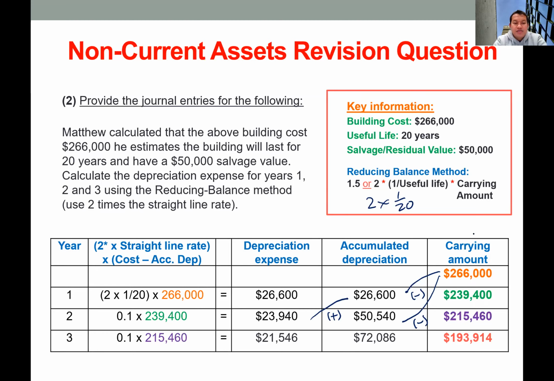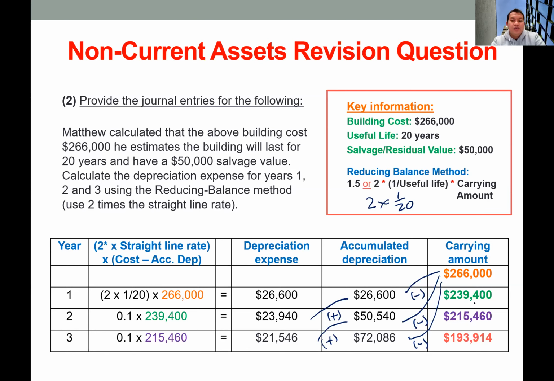Okay, and lastly year 3: we use the book value at the end of year 2 multiplied by the rate, and we get 21,546. When we add this to the previous years' depreciation, we get accumulated depreciation of 72,086. Then the carrying amount will be 266,000 minus this, so we get about 193,000 as the book value by the end of year 3.